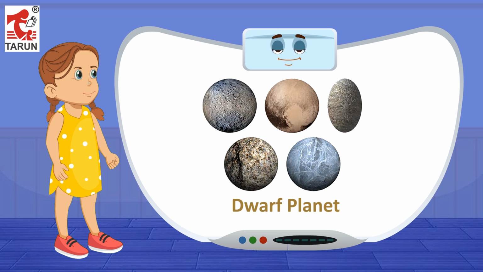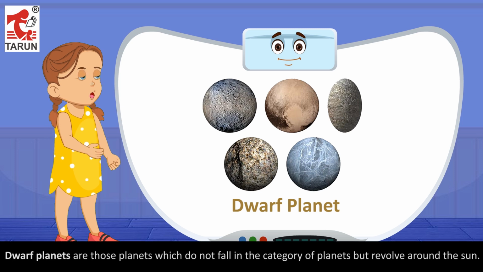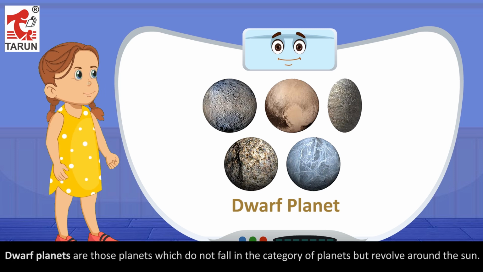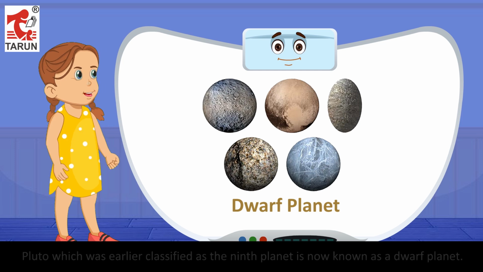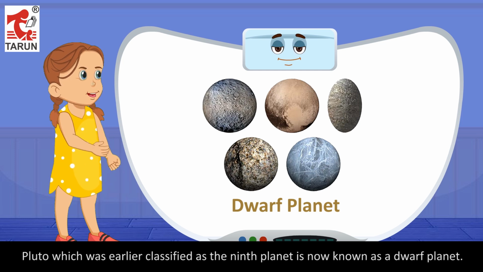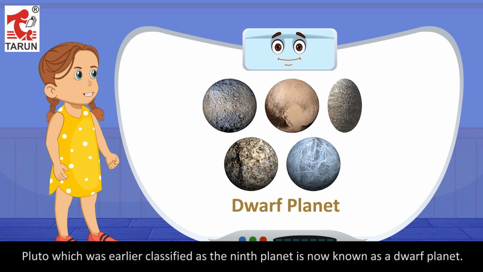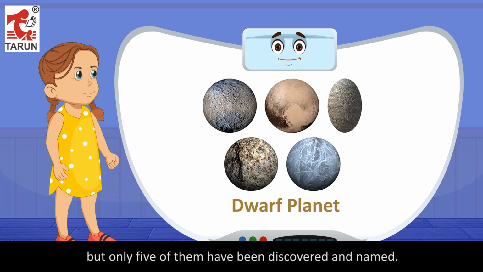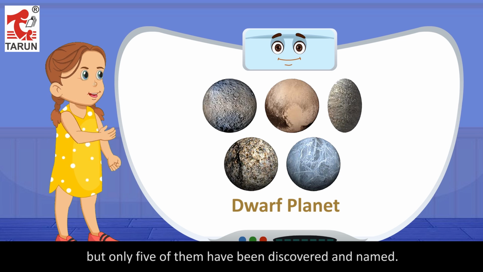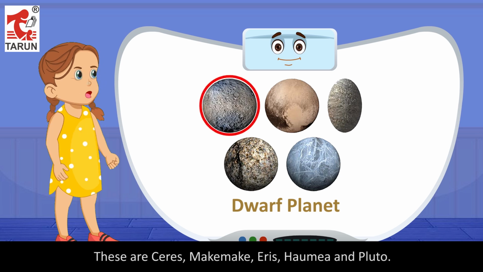Dwarf planet. Dwarf planets are those planets which do not fall in the category of planets but revolve around the Sun. Pluto, which was earlier classified as the 9th planet, is now known as a dwarf planet. There are many dwarf planets in the solar system but only 5 of them have been discovered and named. These are Ceres, Makemake, Eris, Haumea and Pluto.